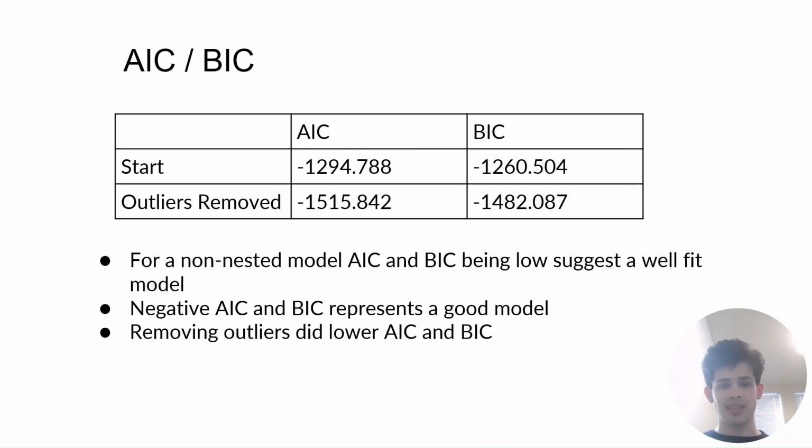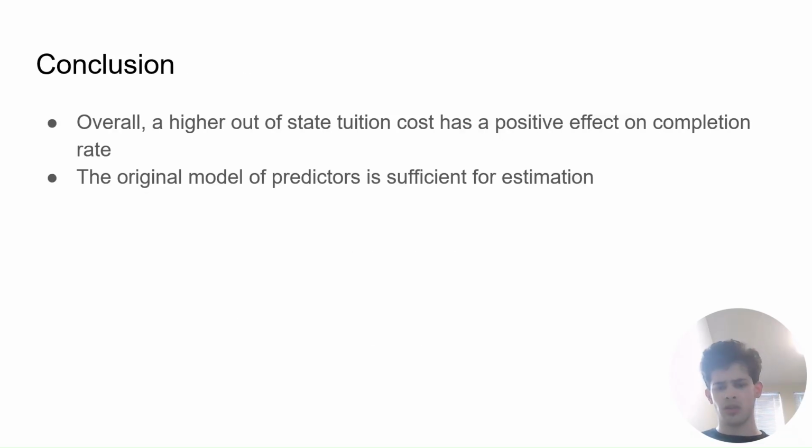Moving on to AIC and BIC for a non-nested model, these being low suggests a well-fit model, and it being negative also represents a good model, and removing outliers did lower both of these values. So in conclusion, overall, a higher out-of-state tuition cost has a positive effect on completion rate, and the original model is predicted as sufficient.